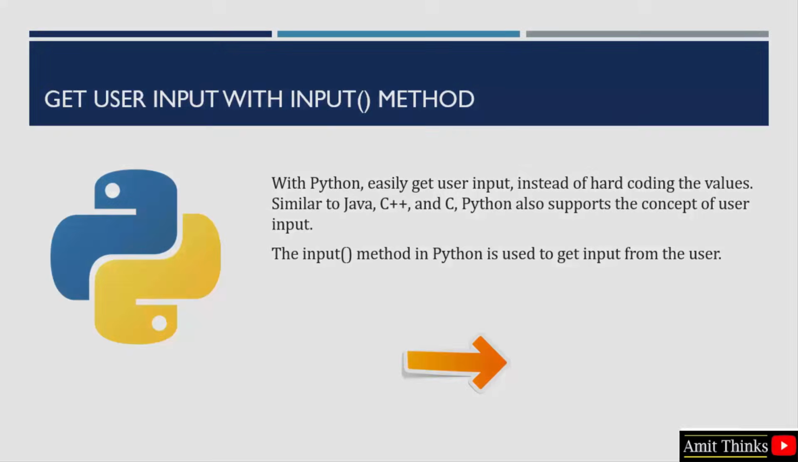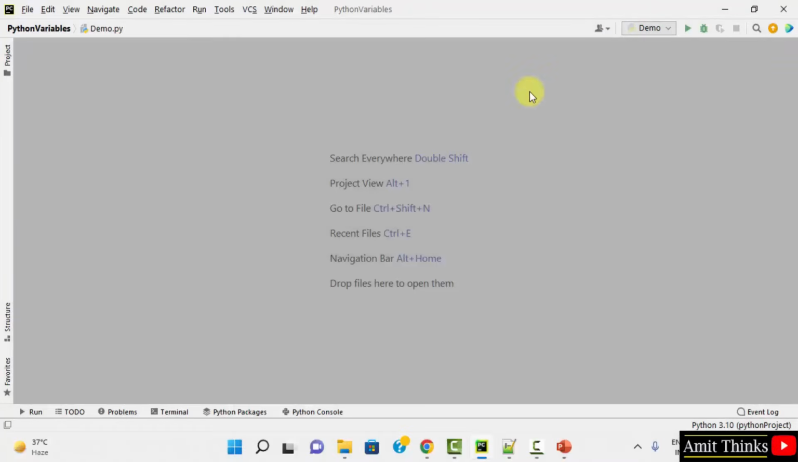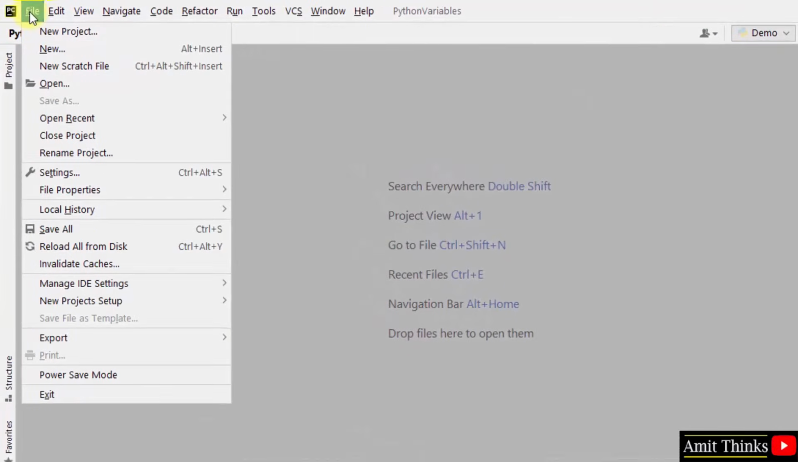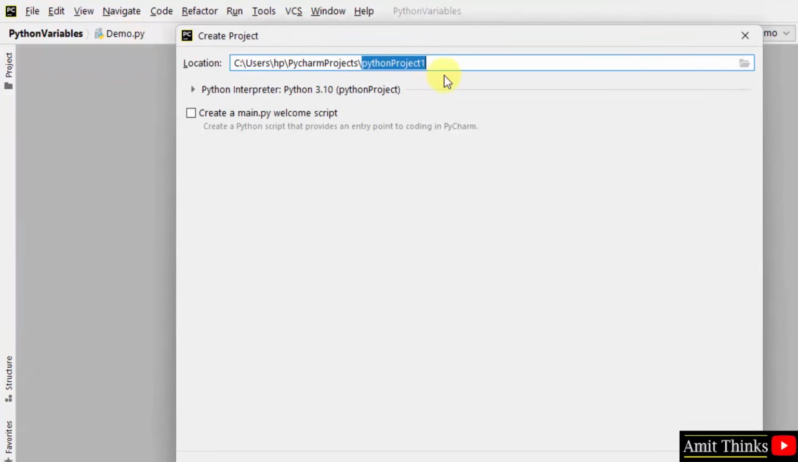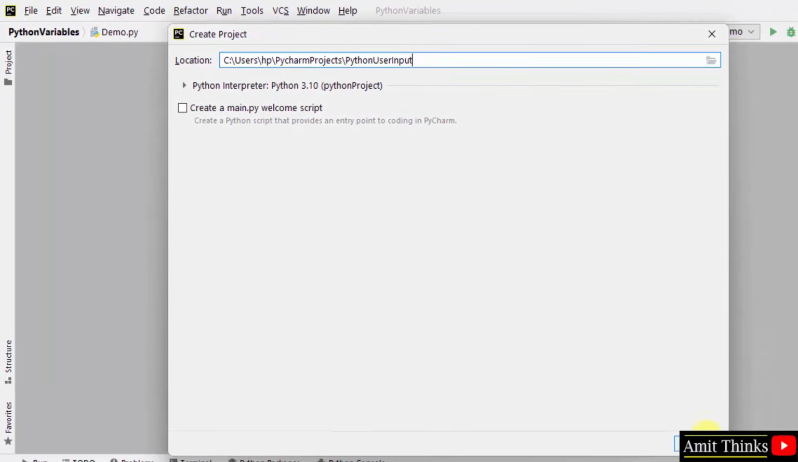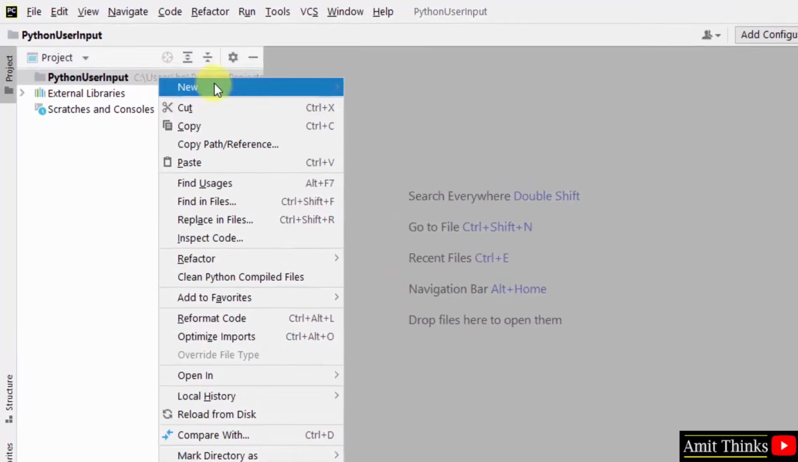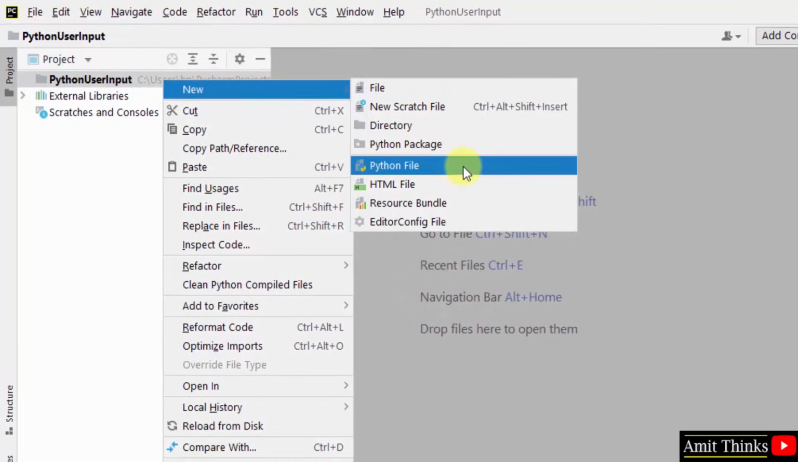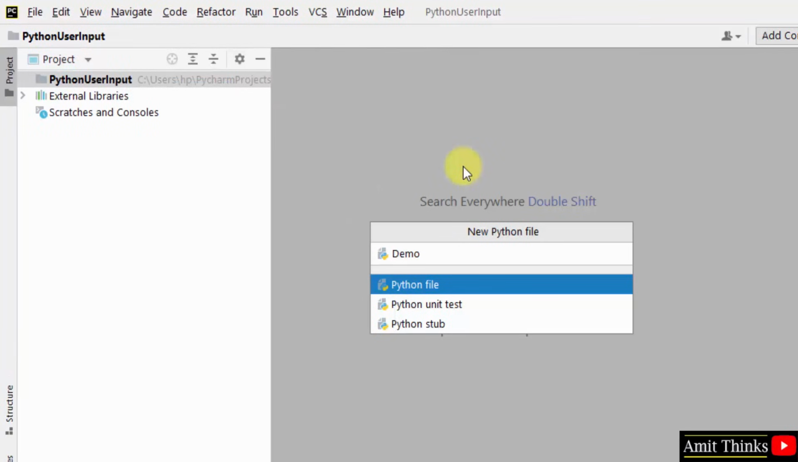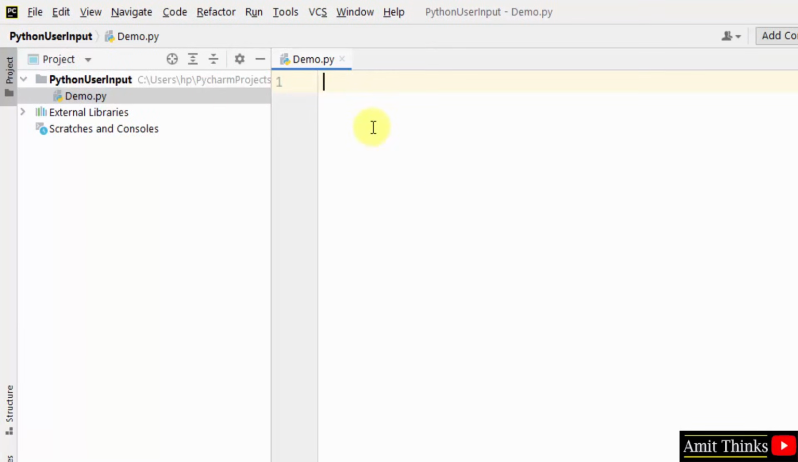Let's see an example. Herein we have our PyCharm IDE. Let us create a new project. Go to file, new project. Herein let us add a name, Python user input, and click on create. After clicking create, you can see the following is visible. Now let us right click and create a new program, new Python file. Let me name it demo and I'll press enter. It will convert to demo.py.